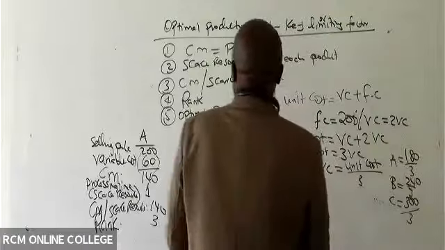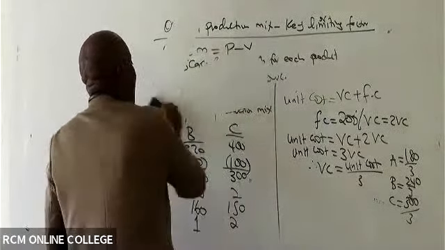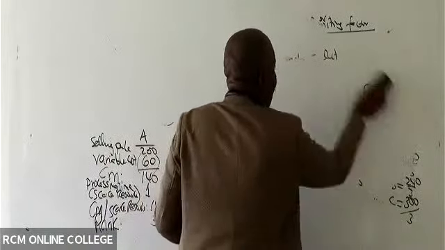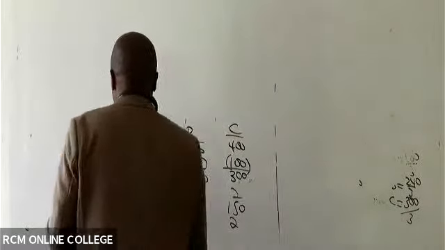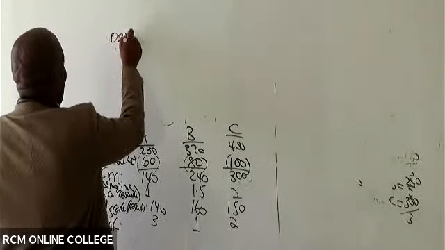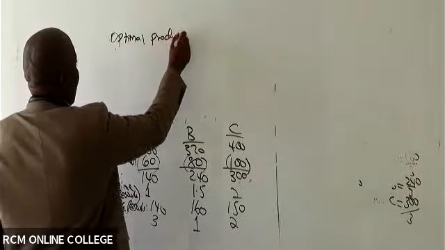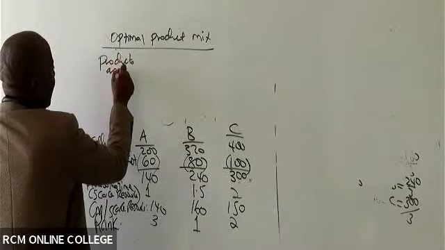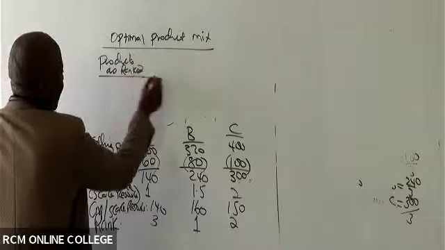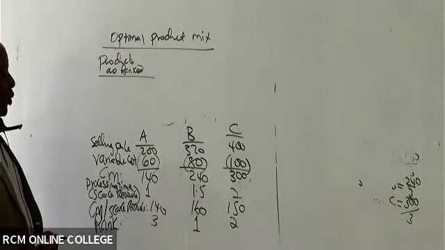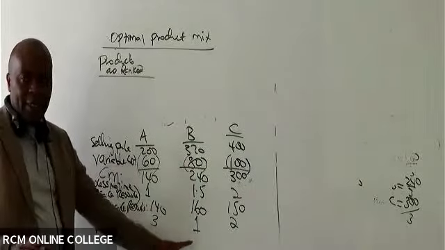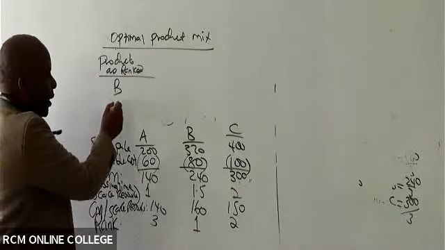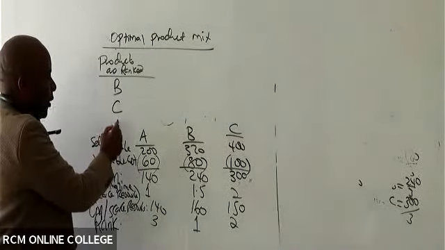So then for the optimal production mix, come here, ladies and gentlemen. Give us the products here as ranked. In this case, the top position will be product B. So this takes position number 1, B. After that, we go to C. After that, we go to A.